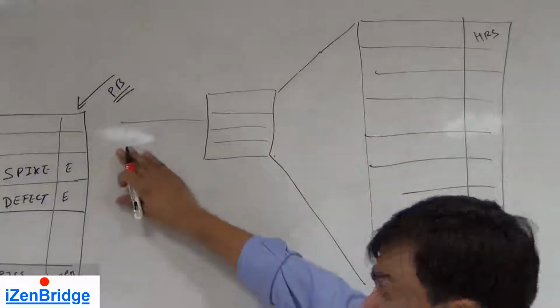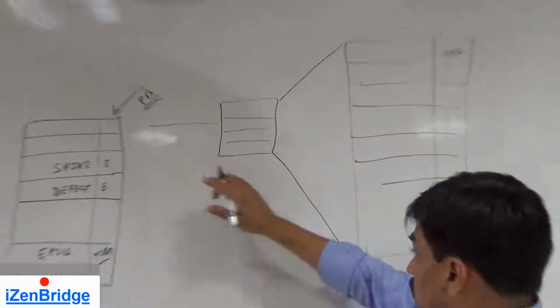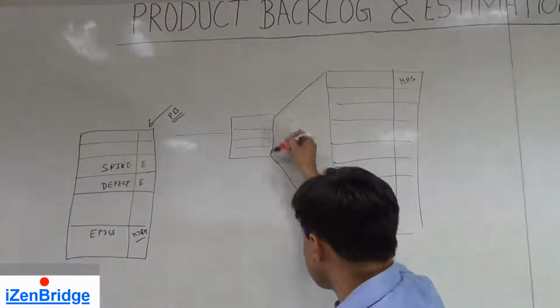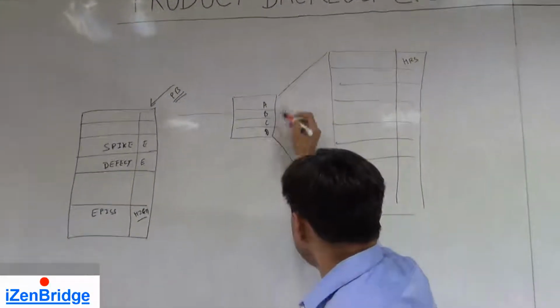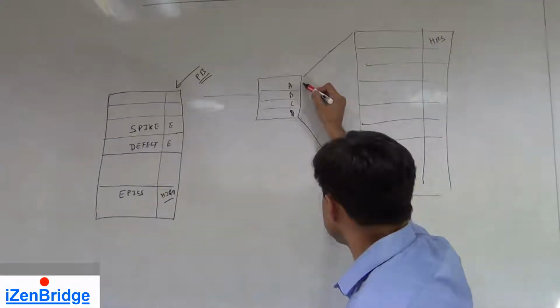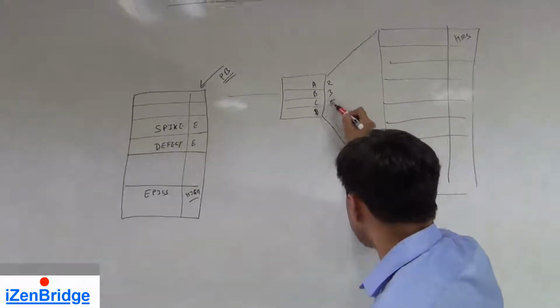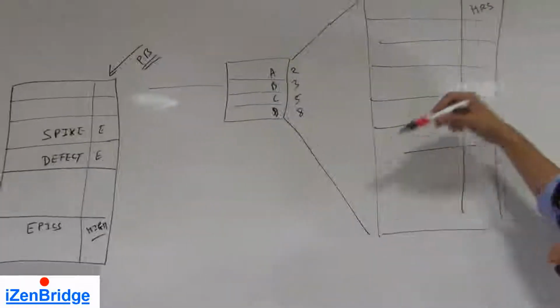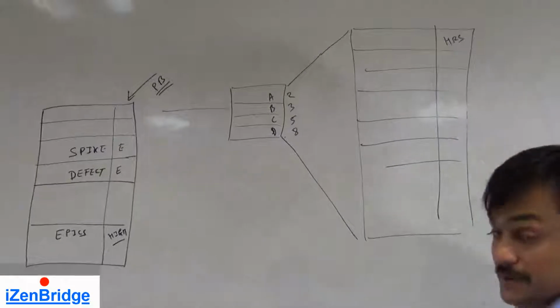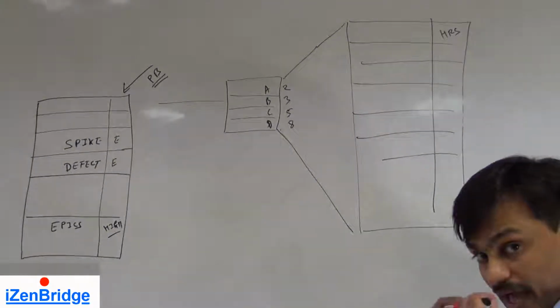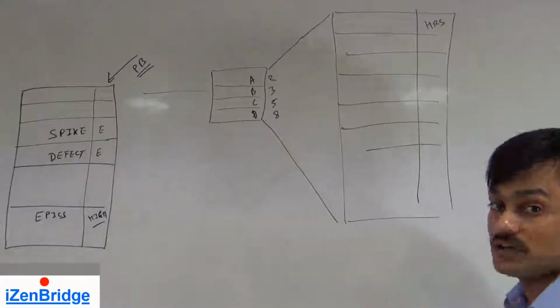So here the unit was story points, but for example we selected four items A, B, C, D, and they had story point estimates like 2, 3, 5, 8. We will again break these stories into engineering activities and then put hours against them.